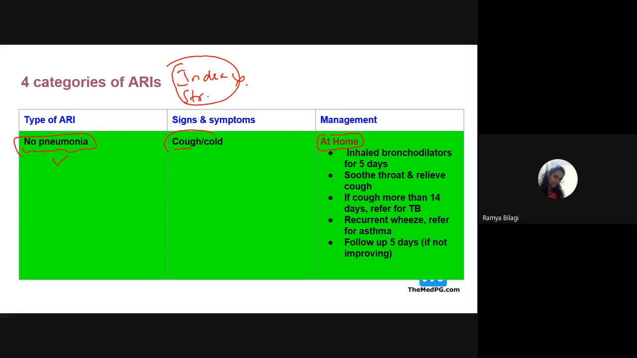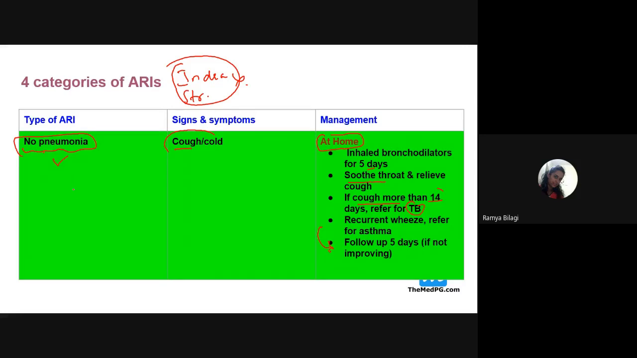Prescribe the patient bronchodilators for 5 days and use some soothing agents for the sore throat and some agents that relieve the cough. If the cough is more than 14 days, then refer the patient for tuberculosis checking, or if there is a recurrent wheeze, then ask the patient to go ahead with checking for asthma. Then inform the mother to come for follow up if the symptoms are not improving.